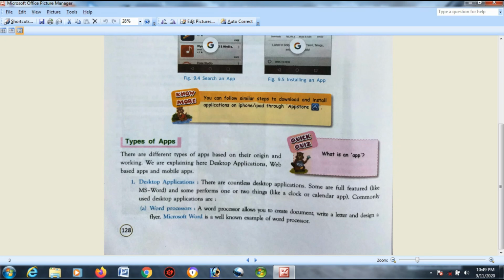Desktop applications. There are countless desktop applications. Some are full-featured like MS Word and some perform one or two things like clock and calendar.